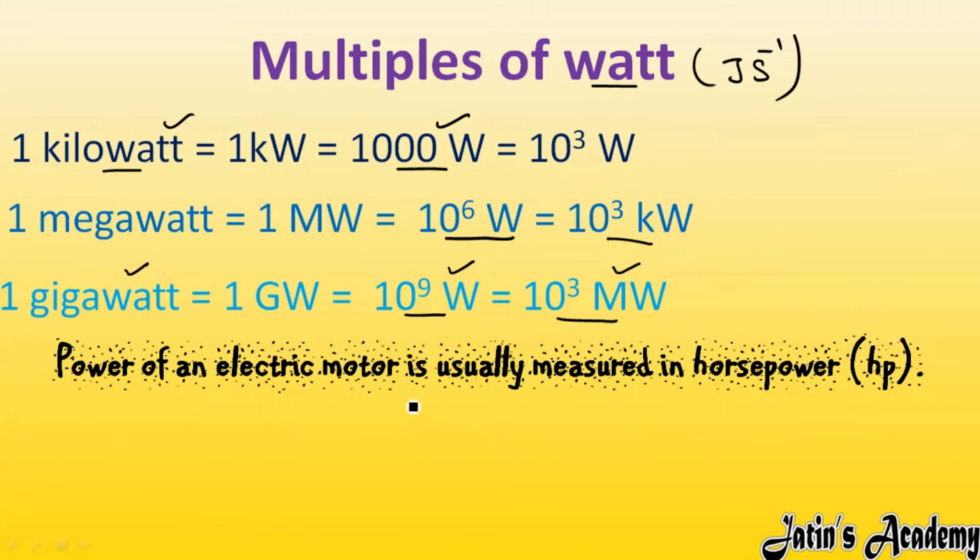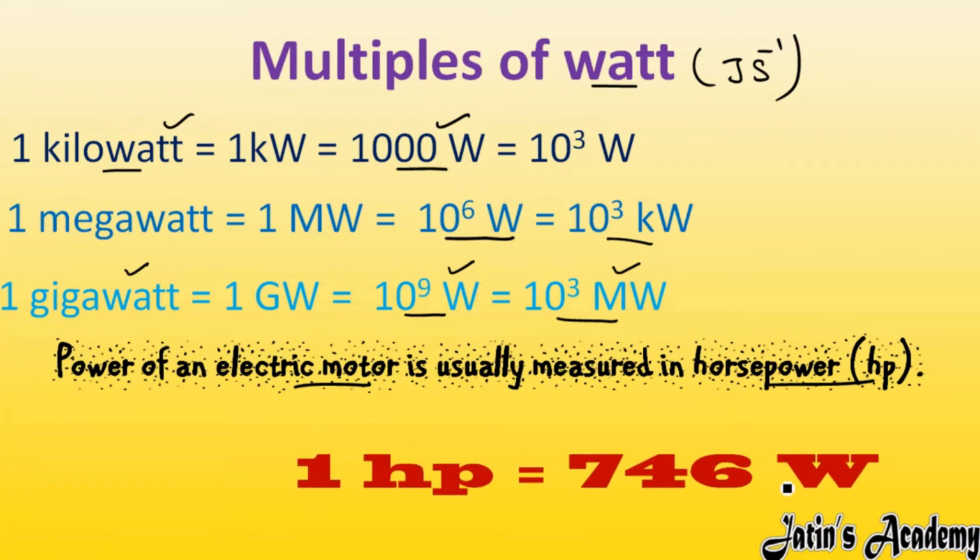Fine. So power of an electrical motor. If we are having some kind of electrical motor and we want to check the power of that electrical motor, in order to measure the power of an electrical motor, we are mainly using the term horsepower. Horsepower is a unit used to measure the power of an electrical motor. Fine. And in 1 horsepower, we are having the relation with watt. In 1 horsepower, 746 watt is there.